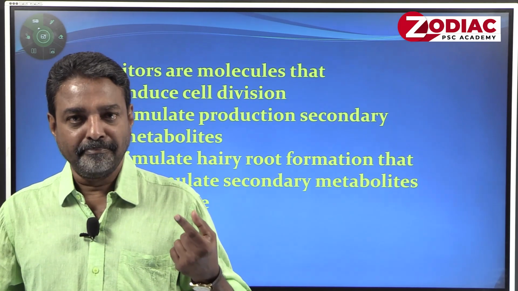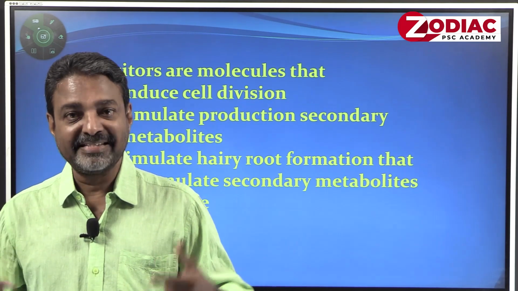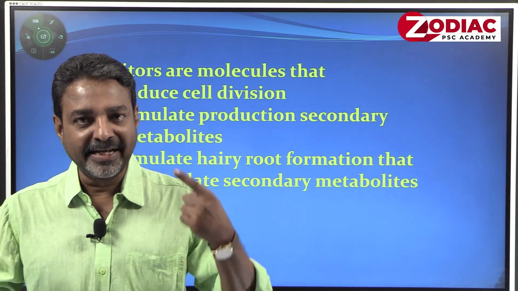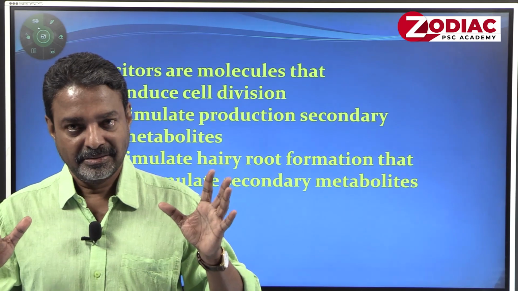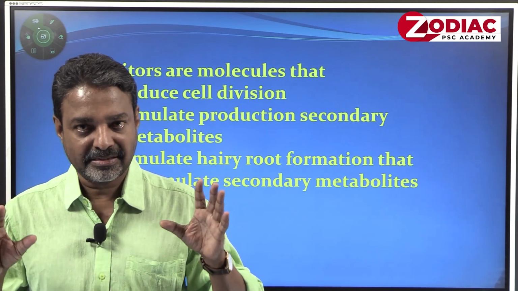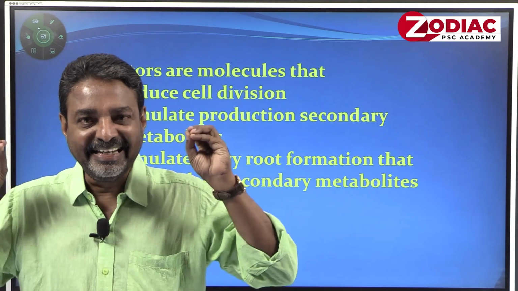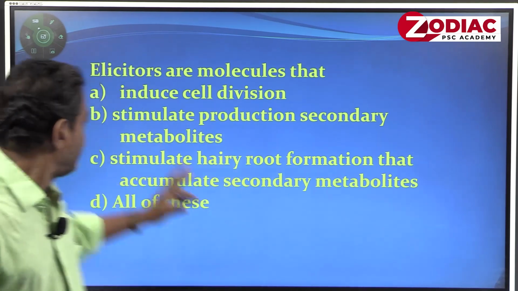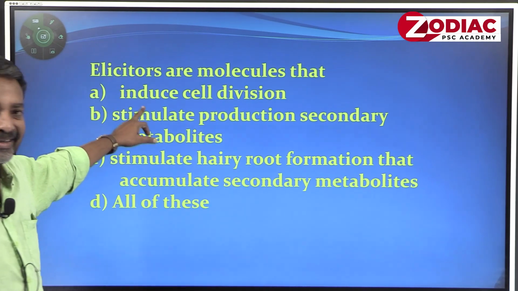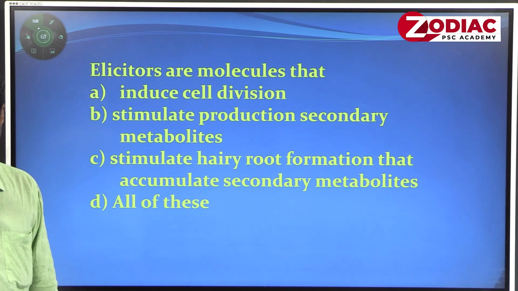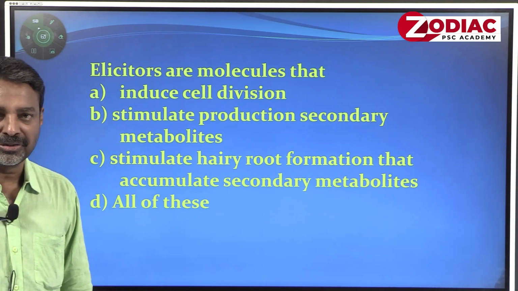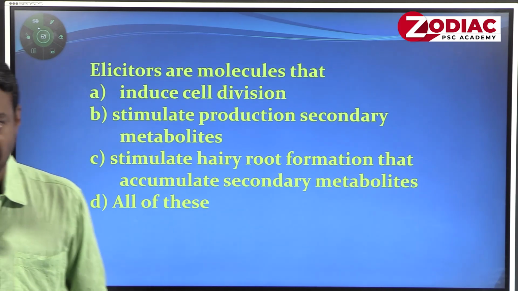For culturing a particular metabolite, medicinally or industrially important, you add some triggers or activators, what we commonly call elicitors. If the question is what role elicitors play, the answer is very simple: they trigger the secondary metabolic pathways by which you can produce ideal metabolites.